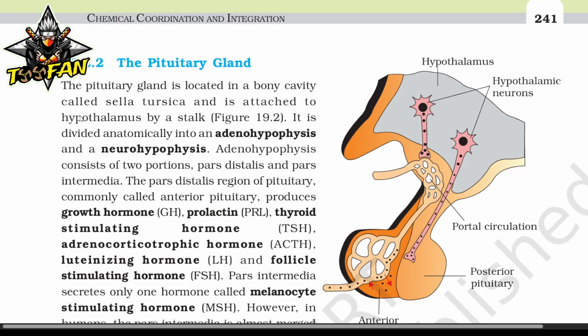The pituitary gland. The pituitary gland is located in a bony cavity called sella tursica and is attached to the hypothalamus by a stalk. It is divided anatomically into adenohypophysis and neurohypophysis. Adenohypophysis consists of two portions, pars distalis and pars intermedia. The pars distalis region of pituitary, commonly called anterior pituitary, produces growth hormone, prolactin, thyroid stimulating hormone, adrenocorticotropic hormone, luteinizing hormone, and follicle stimulating hormone.